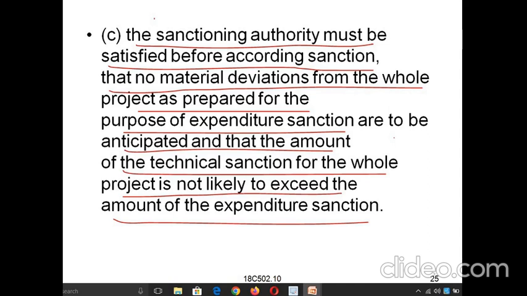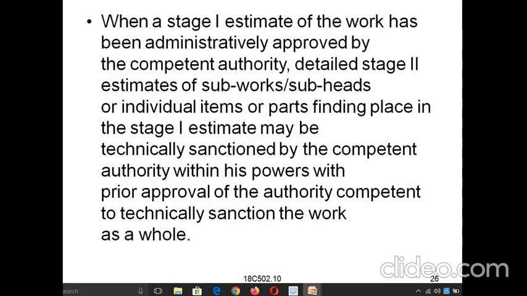So these detailed estimates are useful in the construction works, where we can cross check all the expenditure amount, how much we have spent, and regarding the planning and executing of the works, we can also see this type of works.